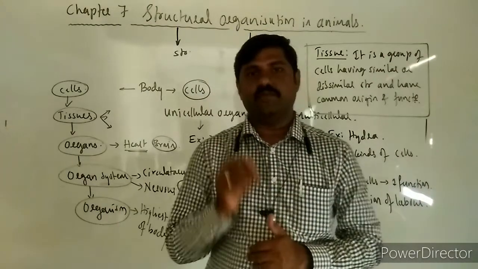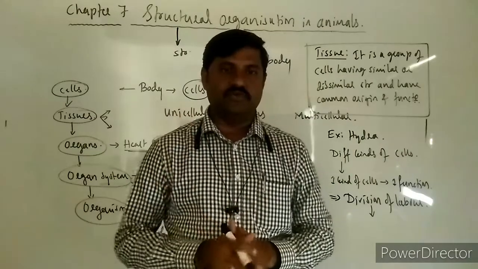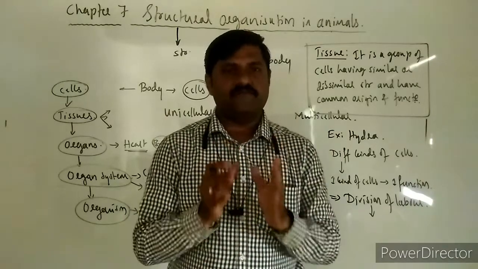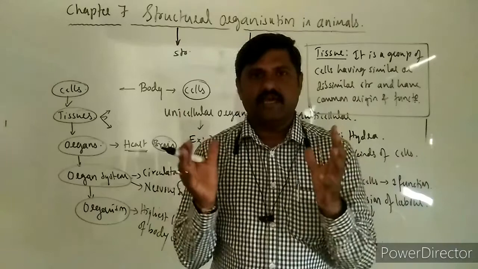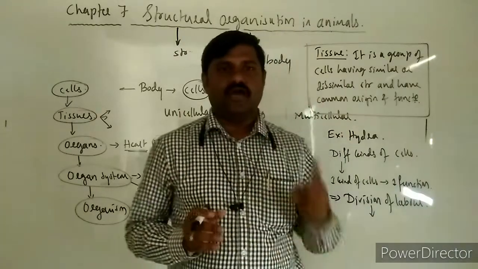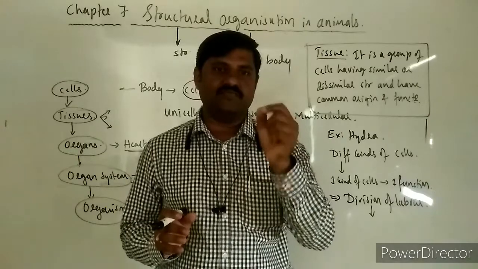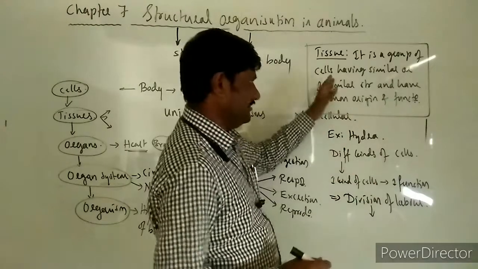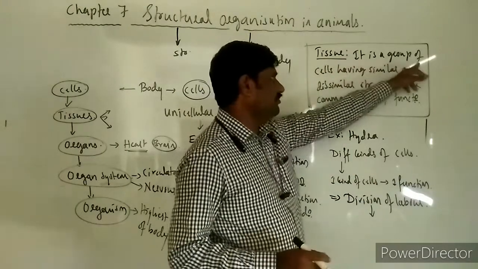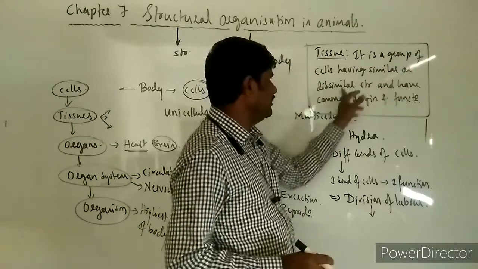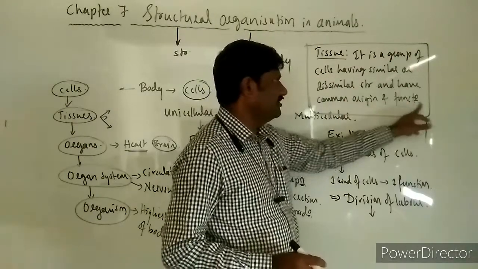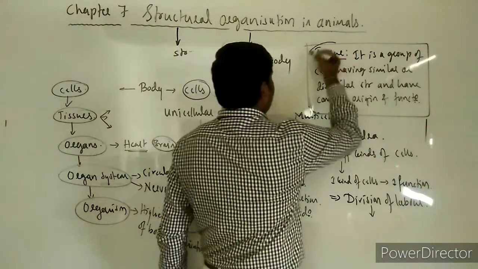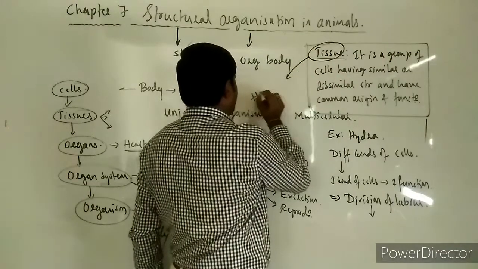In phloem, you will come across companion cells, sieve tubes, phloem parenchyma, phloem fibers, etc. They are different in their structure, but still they all together form a single tissue and perform a single function, that is the transportation of food across the body of the plant. So that's why what I have written here is the definition: a group of cells having similar or dissimilar structure and have common origin as well as function, called as tissue.